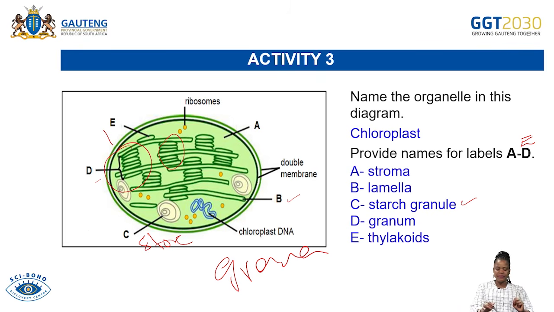And then what is E? E is our thylakoid. When it is one, it is a thylakoid, and when the thylakoids are stacked together, what are they called? They are now called the grana or the granum.